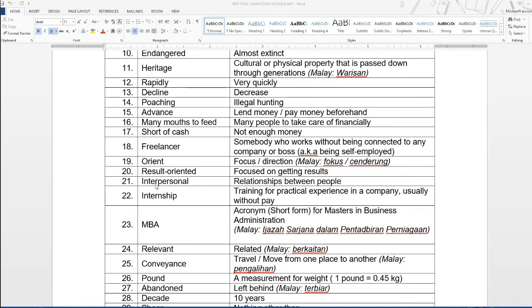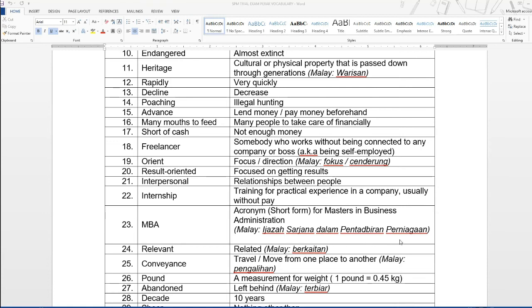Alright, next one. Interpersonal. Interpersonal meaning relationships between people. Internship, meaning training for practical experience in a company, usually without pay. In other words, you say you're doing a practical. So it's also called an internship. What is an MBA? An MBA is an acronym or a short form for Masters in Business Administration. So MBA.